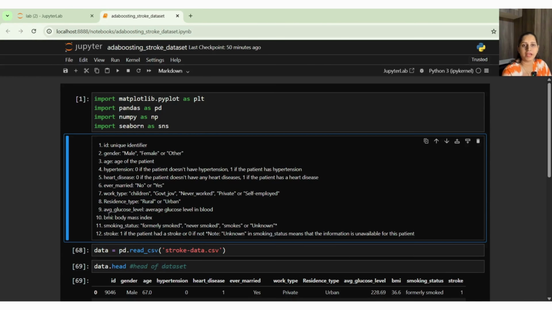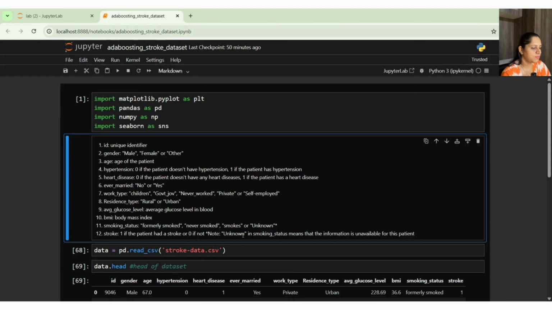So all these are my categorical data types. Then average glucose level, which is the average level of glucose in the blood sample. Then BMI, body mass index, and smoking status: formerly smoked, never smoked, smokes, or unknown. We will talk about unknown when we proceed. Then stroke: 1 if the patient has a stroke, 0 if not.